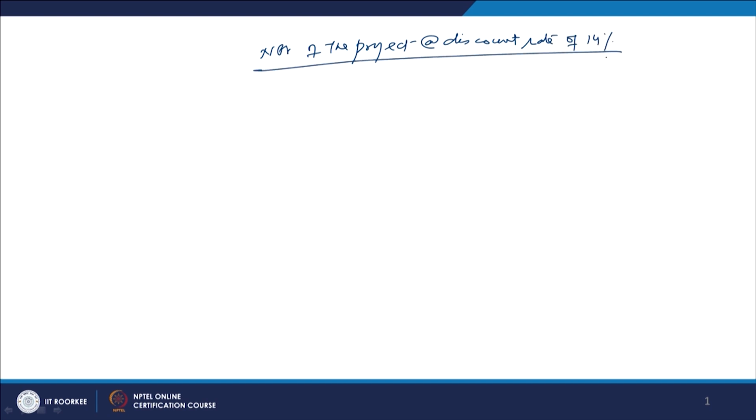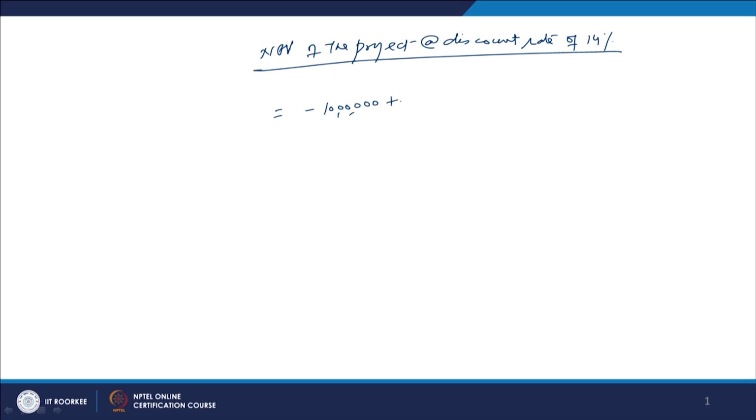Now we will write the NPV of the project at the discount rate of 14%. We will have to discount the cash flows, and we will start with the cash outflow, which is 1 million rupees or 10 lakh rupees.